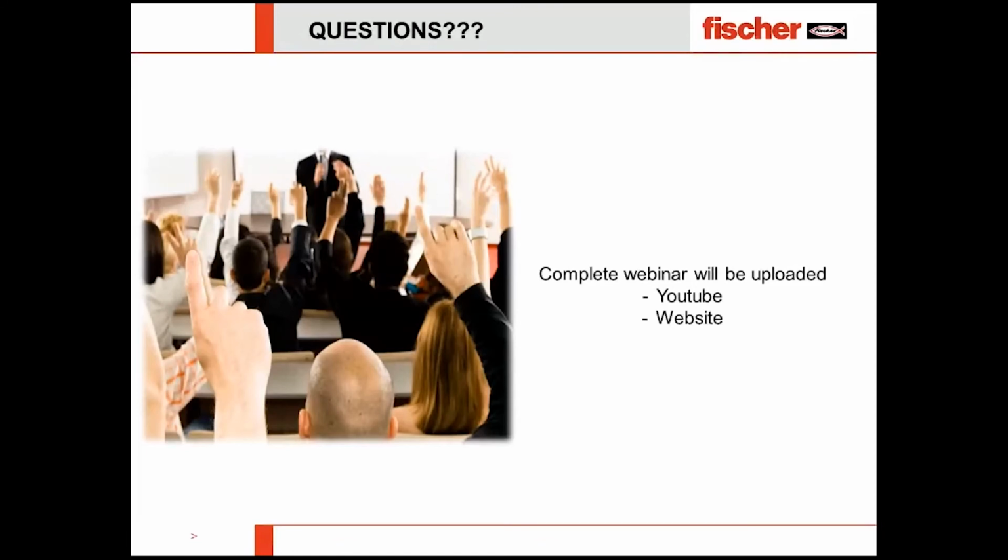Rajesh Lodh is asking, can pull-out testing be conducted on adjacent anchors at the same time for the same load? Rajesh, basically this pull-out test is not for a group of anchors, it's for a single anchor. In a group of anchors, when the load is applied, it is always the worst case.